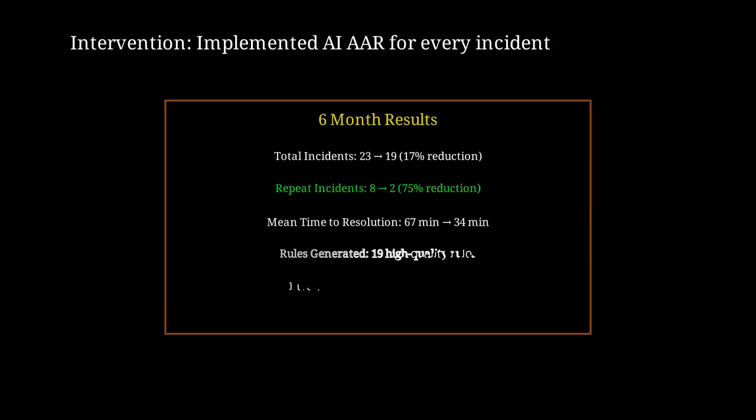After 6 months, total incidents dropped 17% to 19. More impressively, repeat incidents dropped 75% from 8 to just 2. Mean time to resolution cut in half. The team generated 19 high-quality rules with 89% compliance.